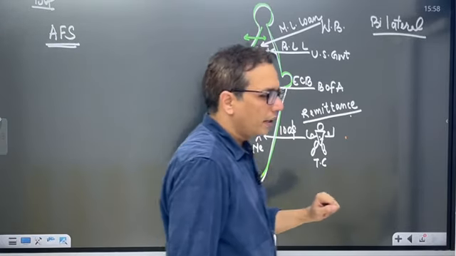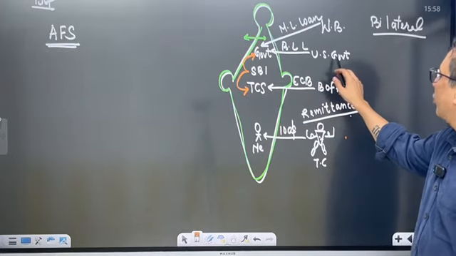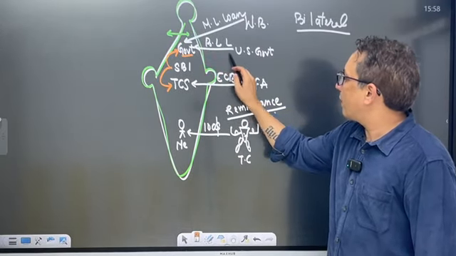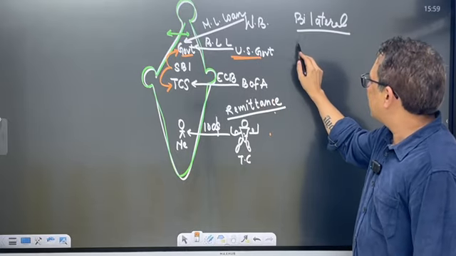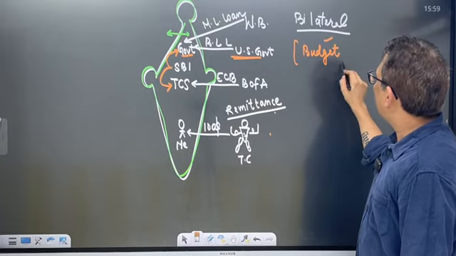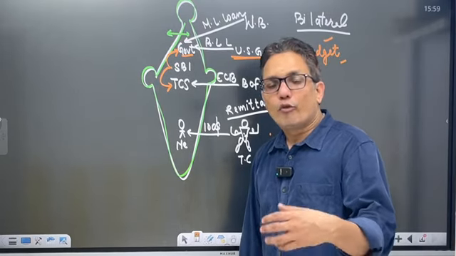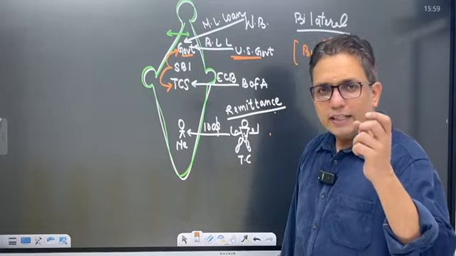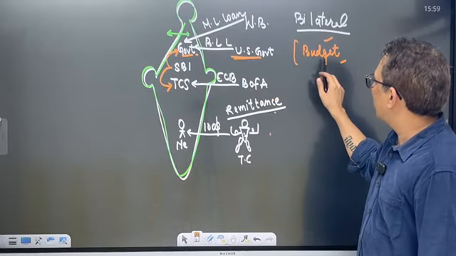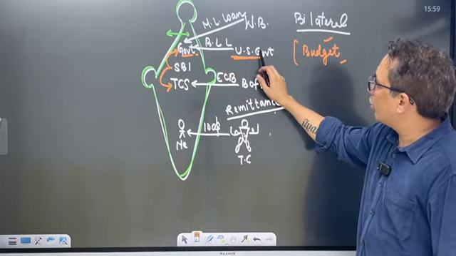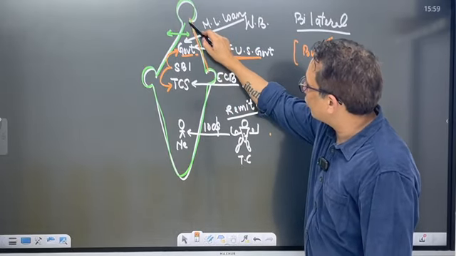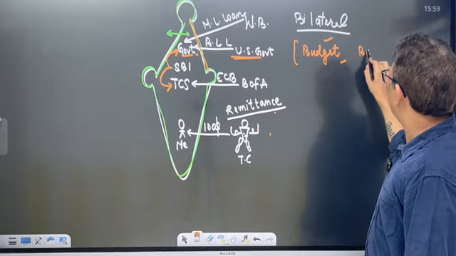Now, if the Indian government is borrowing from the US government, is this transaction part of budget? I'm asking budget. Yes, this is part of budget. Reason: government is a participant. So it gives further clarity on one more concept, what exactly is part of budget. If there is any government transaction, that would be part of budget. So the Indian government borrowing from the US government is part of budget, but is it part of BoP? Yes, it is part of BoP because the transaction is happening across this border. It is part of BoP also.